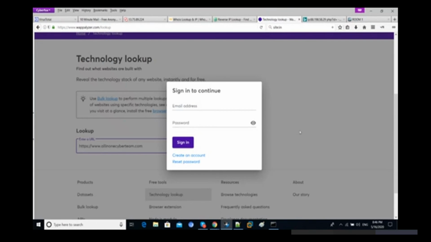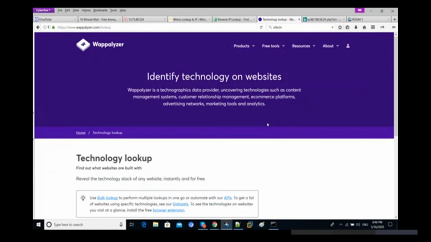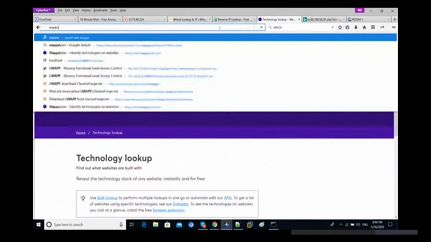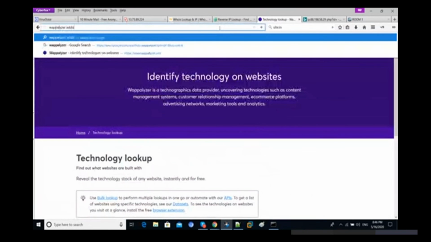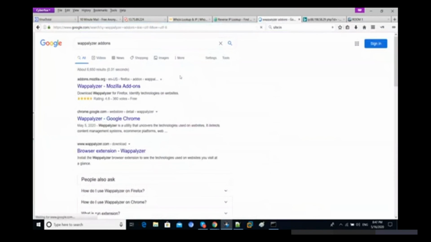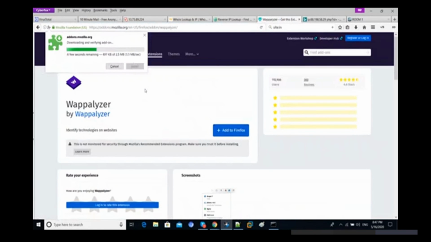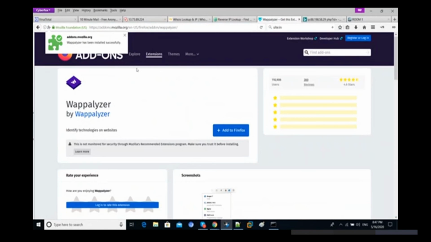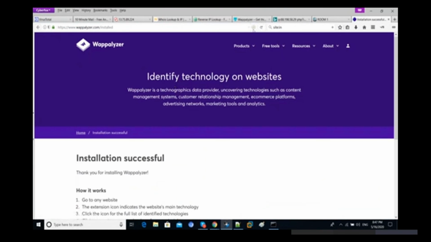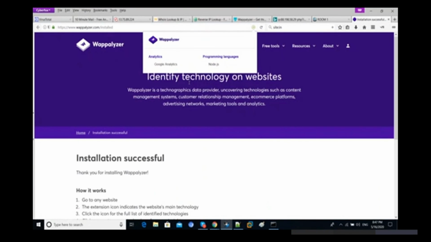Okay, create account. Let's try to check out the Wappalyzer add-on.